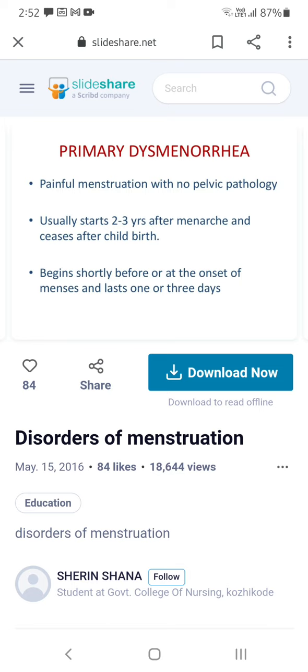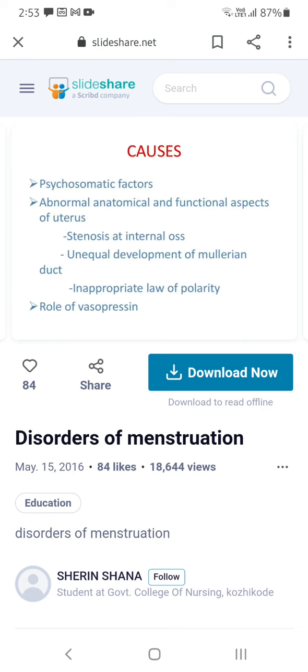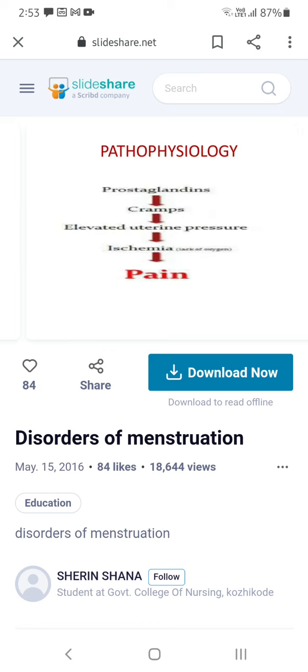Primary dysmenorrhea is painful menstruation without serious problems or any other related problems like pelvic pathology. It usually starts 2 to 3 years after menarche and ceases after childbirth. It begins shortly before or on the onset of menses and lasts 1 to 3 days. Causes: psychosomatic factors, abnormal anatomical functions of the uterus, stenosis at the internal os, unequal development of the Mullerian duct, inappropriate law of polarity, and the role of vasopressin. These are the hormones and physiological conditions inside.